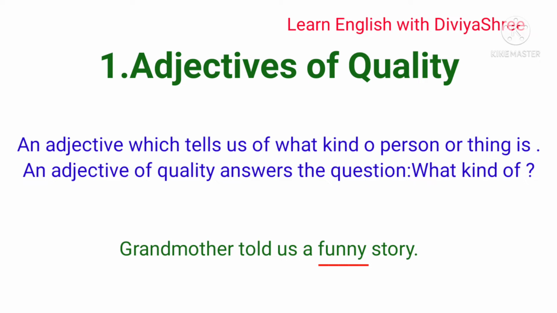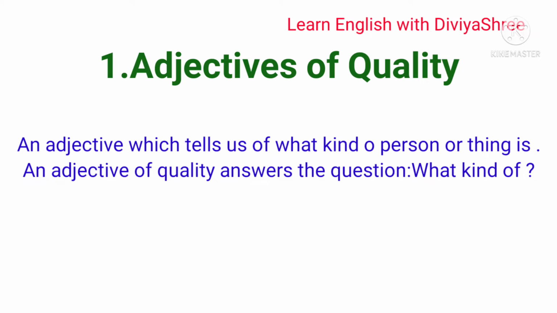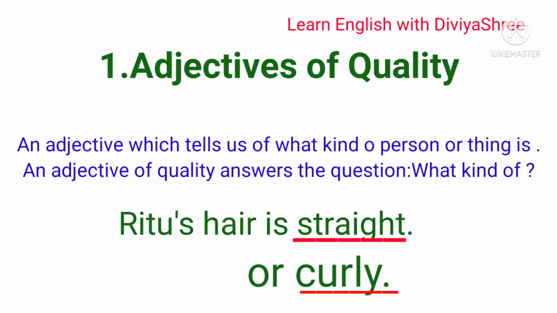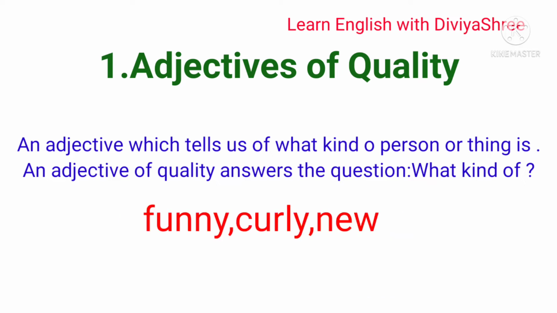If I say Ritu's hair is curly. Here hair is what? That is a noun. And what type of hair? Ritu is also a noun here, and hair is also a noun. So what is the quality of the hair that belongs to Ritu? That it is curly. So curly is the quality of Ritu's hair. So it means the adjective of quality talks about the things that a person has.